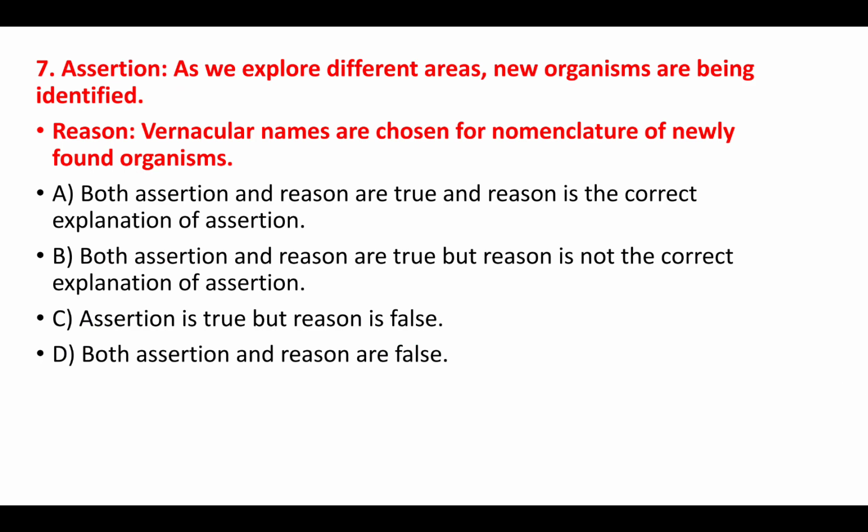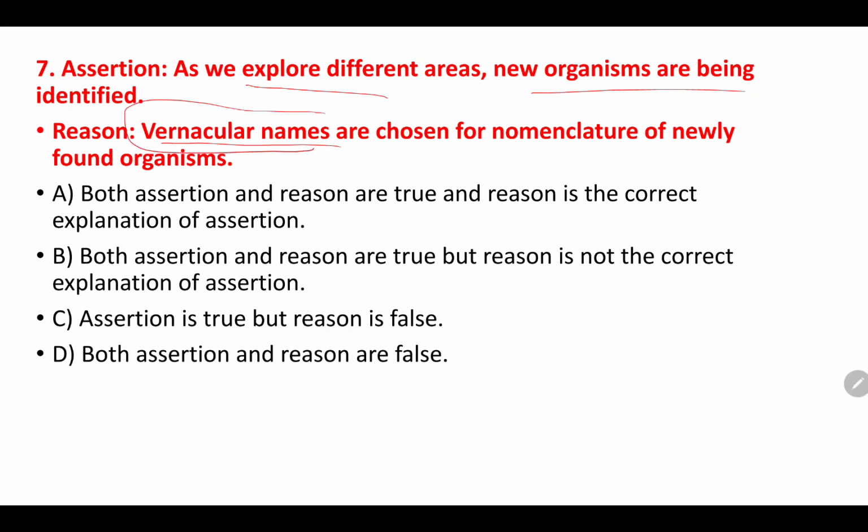Next, let's move towards the seventh question. Assertion: as we explore different areas, new organisms are being identified. Yes, this is true. If we go on exploring new areas, new organisms are being identified day by day, right? And the reason they have given for this assertion is that vernacular names are chosen for nomenclature of newly found organisms.